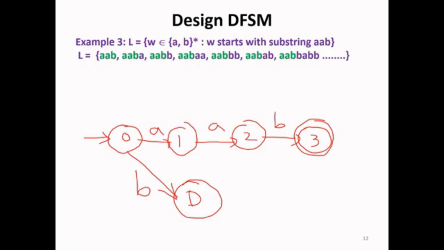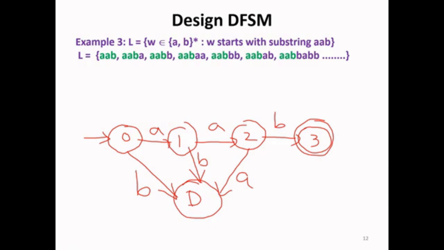Go for using the trap state, from state 1 transition B going to the dead state. Next, from state 2, transition for input symbol B reaches state 3. What about A? A also must again be trapped to the dead state.